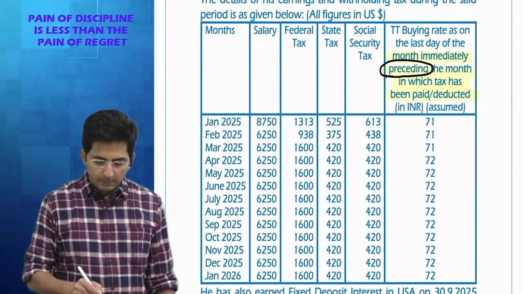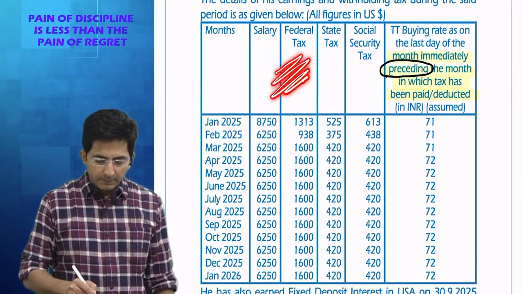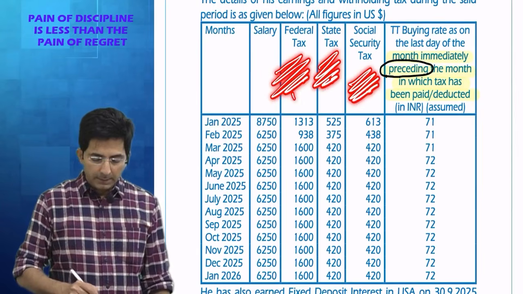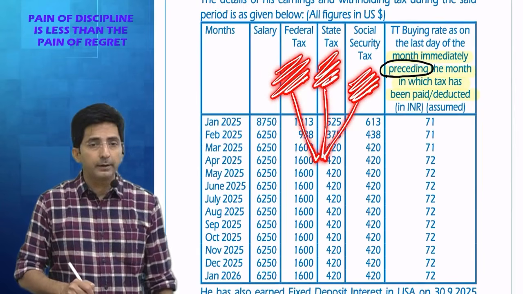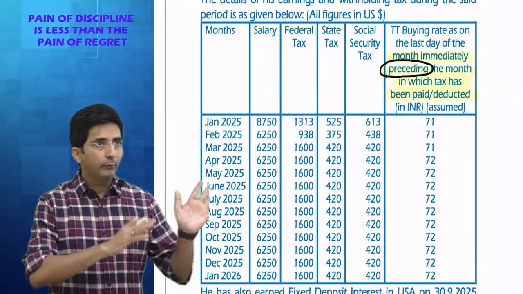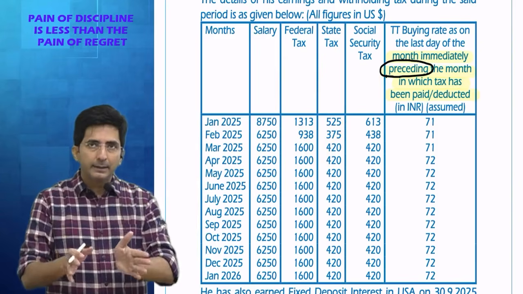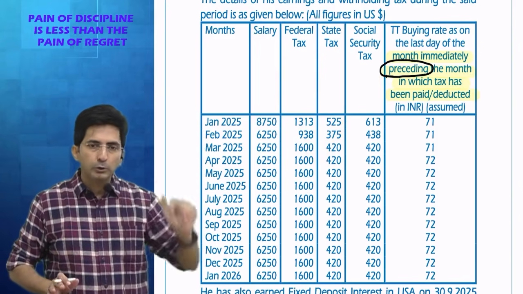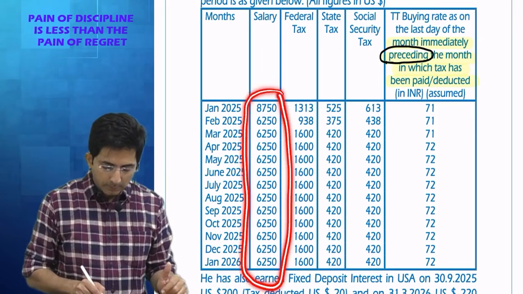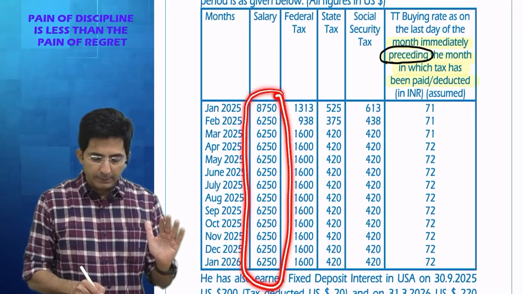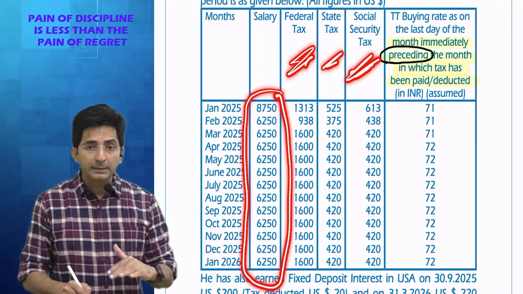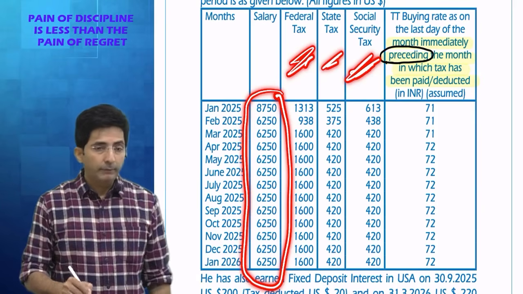Then read this. Federal tax, state tax, social security tax. These are the 3 taxes he has to pay in a foreign country. Basically his employer is in the foreign country, and when the US people give him salary, they will deduct TDS according to US law. So actually his gross salary is this much, but in his account it was credited net of these taxes, and these are not Indian taxes, these are foreign taxes.